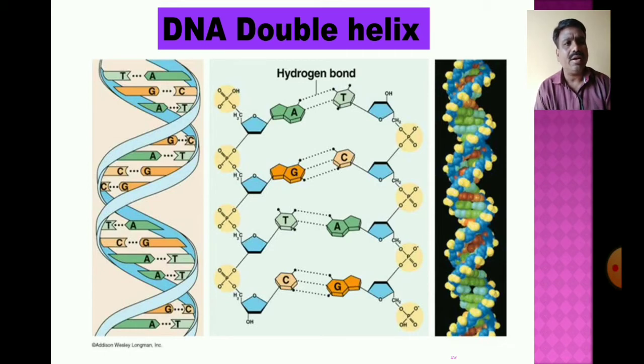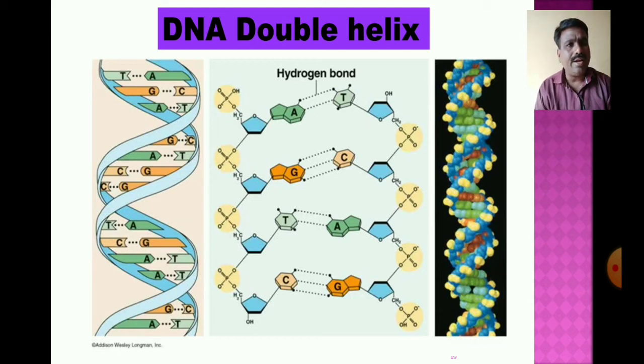One strand runs in the 3' to 5' direction, and the other strand runs in the 5' to 3' direction. These are anti-parallel strands, and these two strands of the polynucleotide chains are held together with the help of weak hydrogen bonds and nitrogen base pairings. Adenine is paired with thymine.